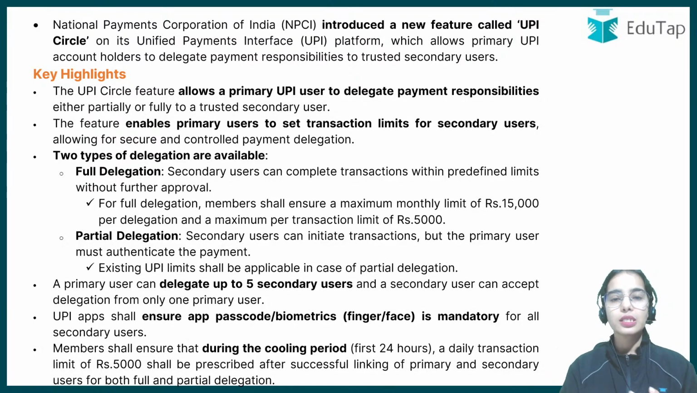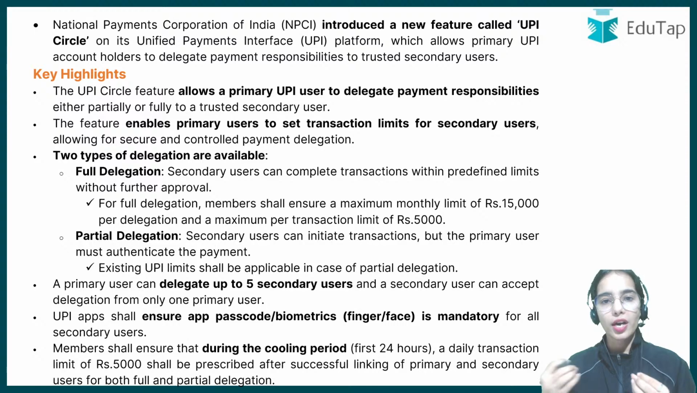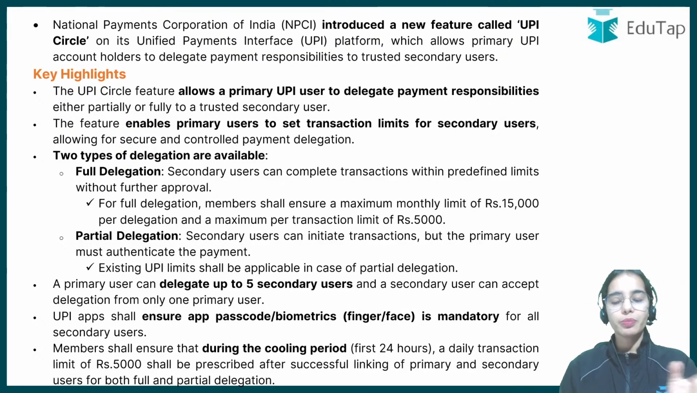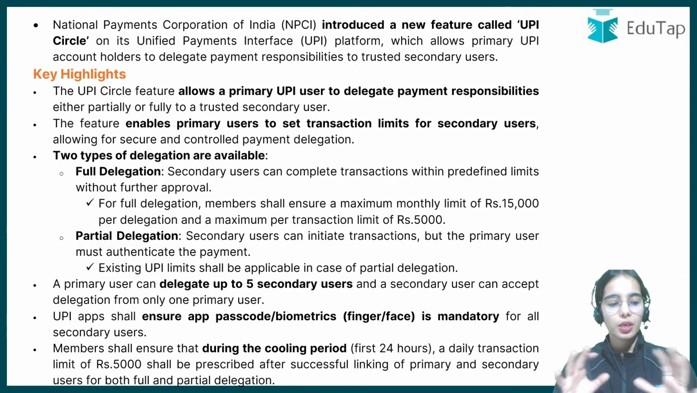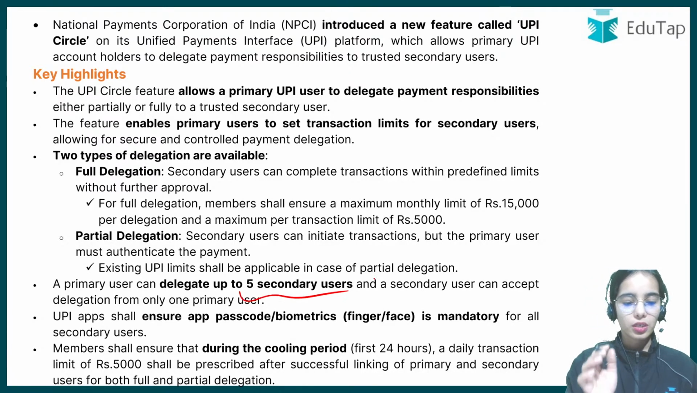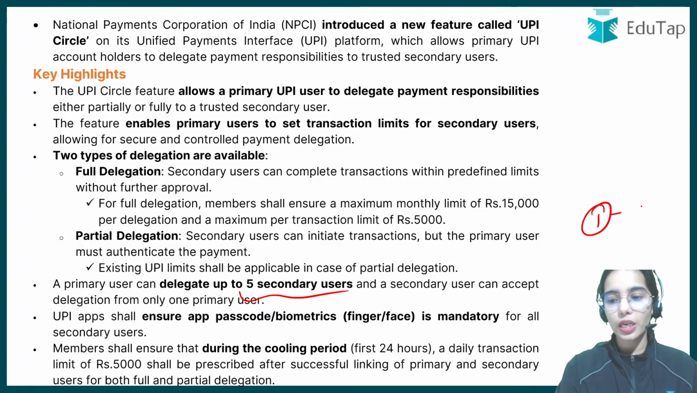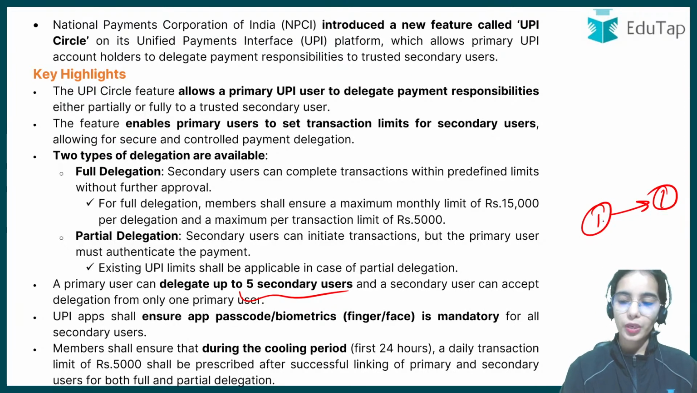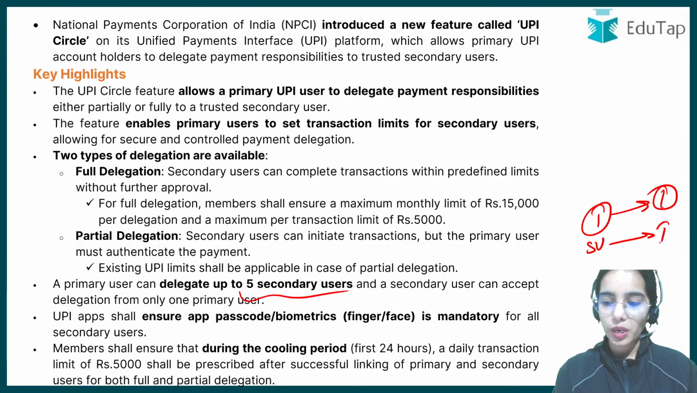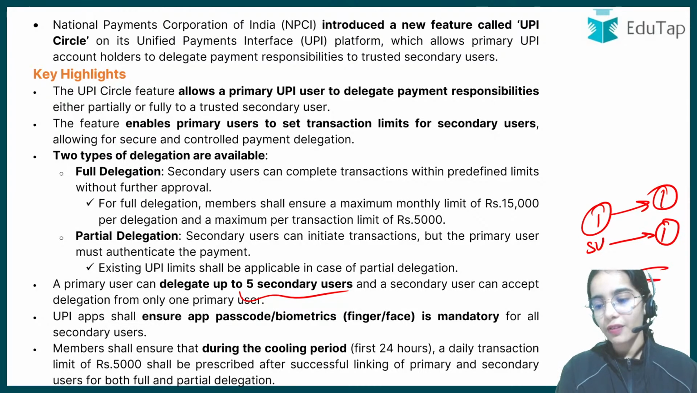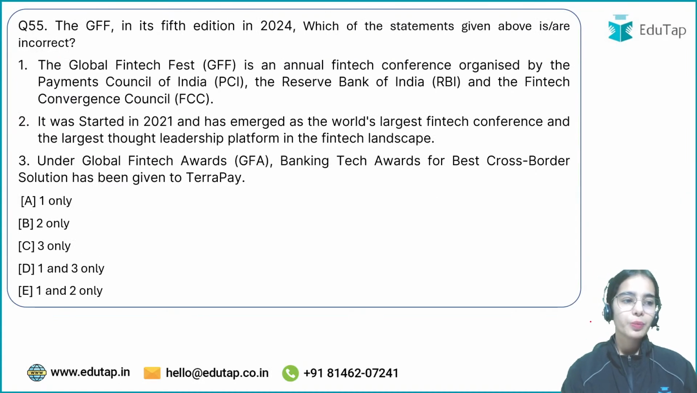So full delegation means that no further approval is required from the primary user. So in the full delegation, the limit is 5,000 per transaction and 15,000 monthly. Okay, 5 secondary users can be chosen by the primary user, but one secondary user can only have one primary user. Now coming to the last question.